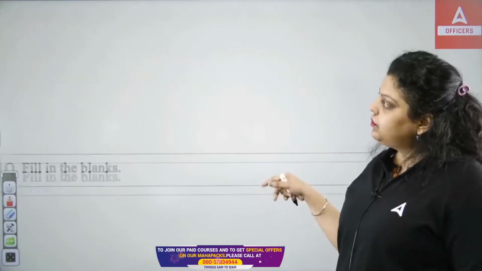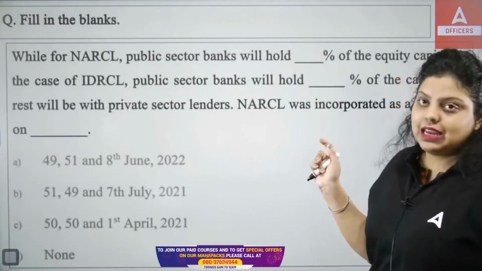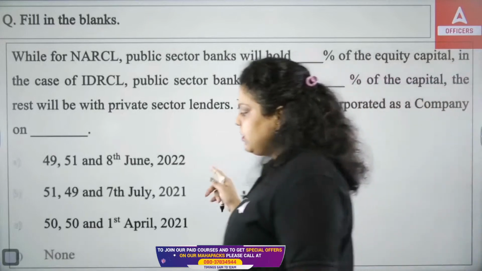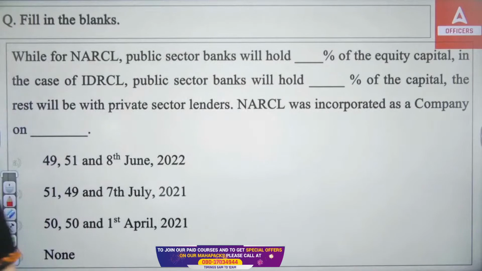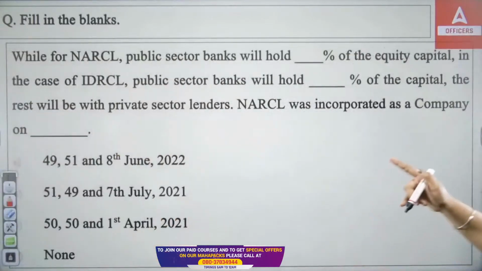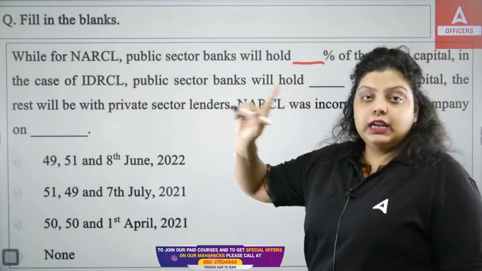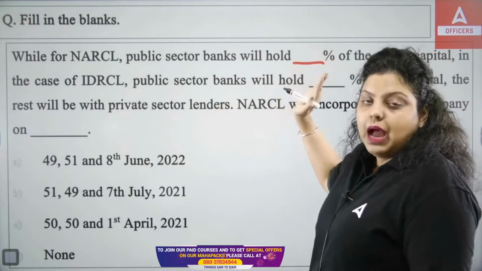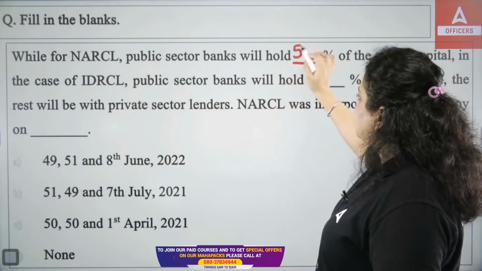Next we have fill in the blanks. This is a paragraph about NARCL and these are the options in front of us. First is saying NARCL is the National Asset Reconstruction Company Limited. Public sector banks will hold dash percentage of equity capital. Under NARCL, what amount of capital will the public sector banks have? The right answer is 51%.